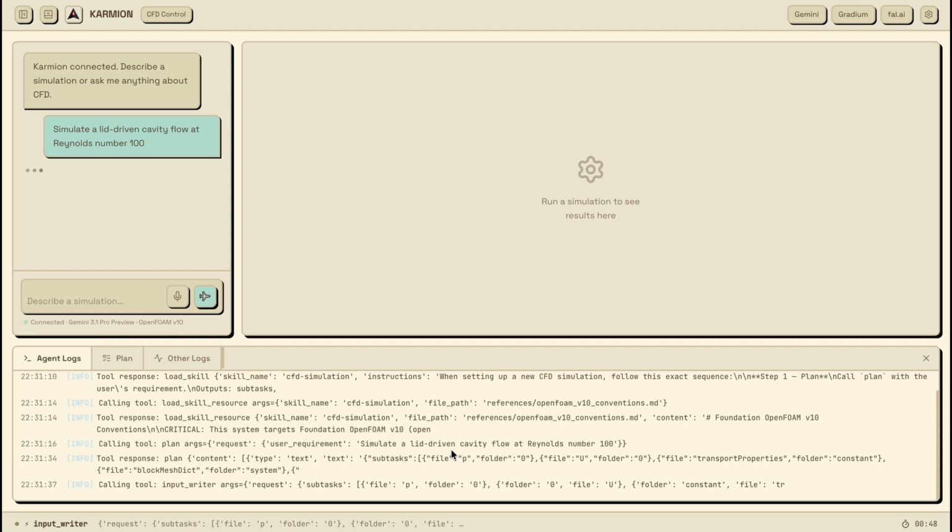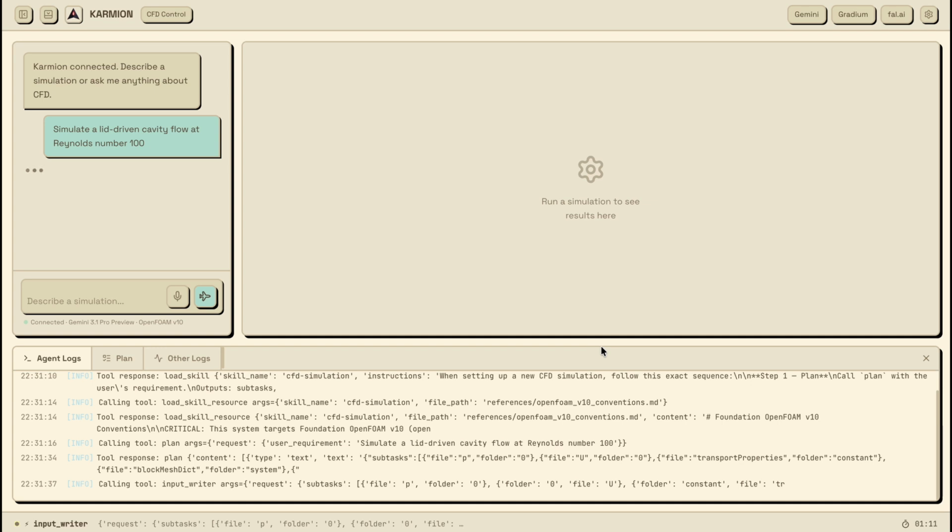We connected an AI agent directly to OpenFOAM, so instead of guessing, it runs the actual physics. I typed, simulate a lid-driven cavity flow, a classic CFD benchmark. Think of it like a snow globe, fluid trapped in a box, with the top moving sideways, pulling everything inside into a slow spin. This will take a few minutes.